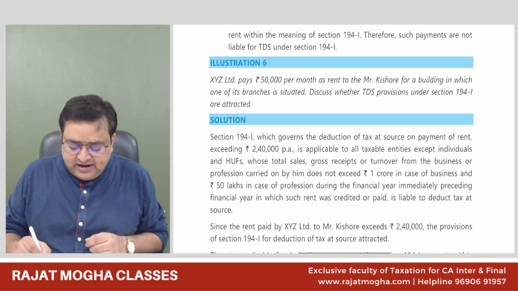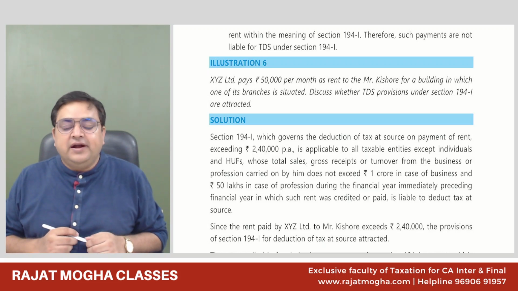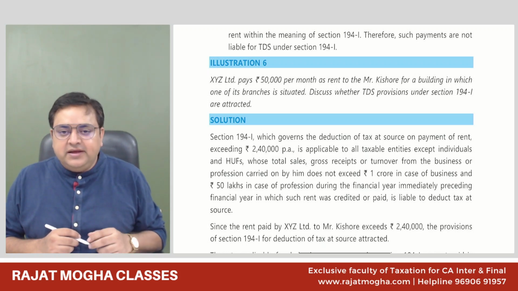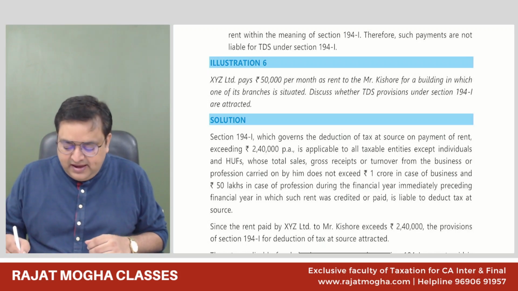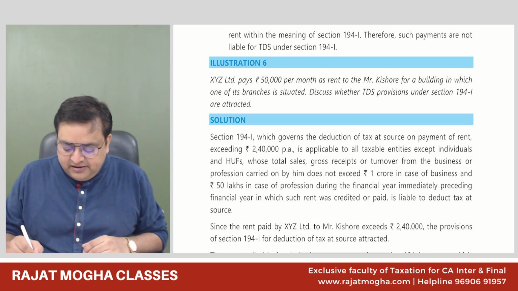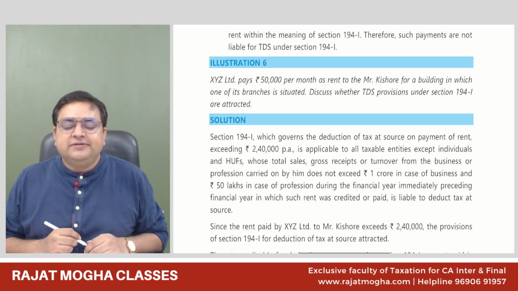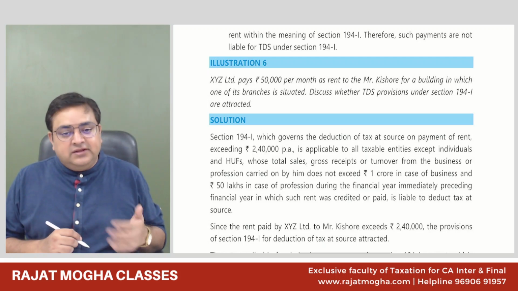And it says that if you are giving rent of more than 2,40,000 rupees in a year, monthly I can say 20,000, but we take it in a year, 2,40,000, more than that, then you should deduct TDS. And the TDS rate would be 10% generally. But if it is for plant and machinery and furniture, the rate will become 2%. So in 194I, we have two rates, 10% also and 2% also. 2% is only for machines. For other things, it is 10%.